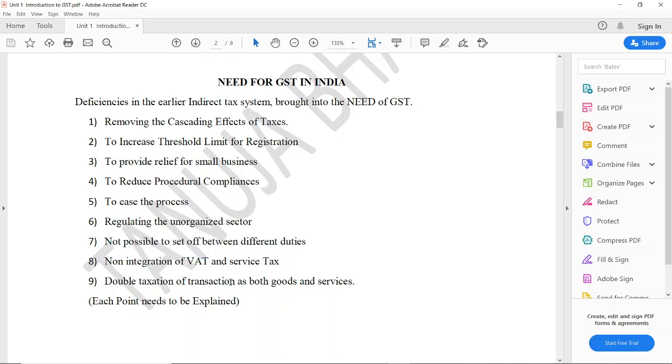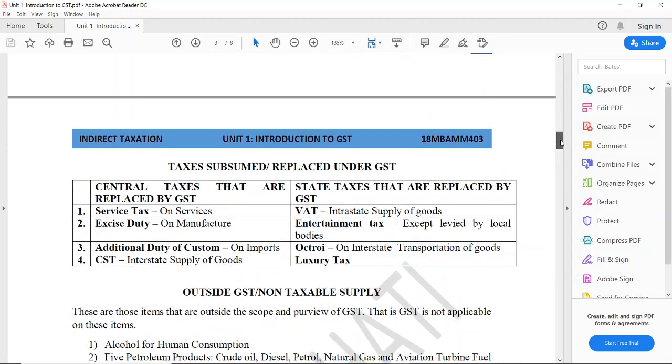Double taxation of transactions on both goods and services. Earlier, there were double taxes on the same goods. First, the goods were charged to excise duty, then the same goods were charged to VAT. But now that double taxation effect is removed because of GST, and therefore there is a need for GST. Why is there a need for GST? Because there are deficiencies in the earlier system. To remove those deficiencies in the earlier system, there is a need for GST in India.